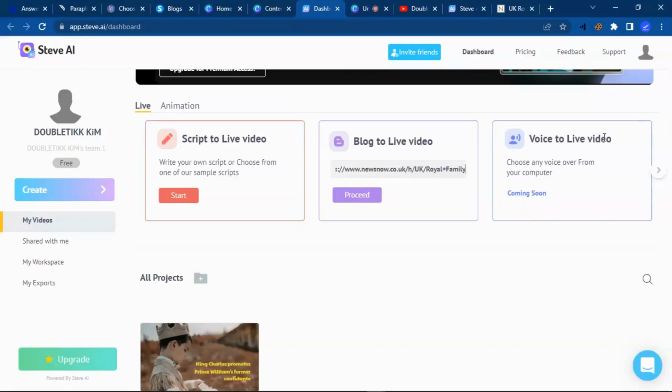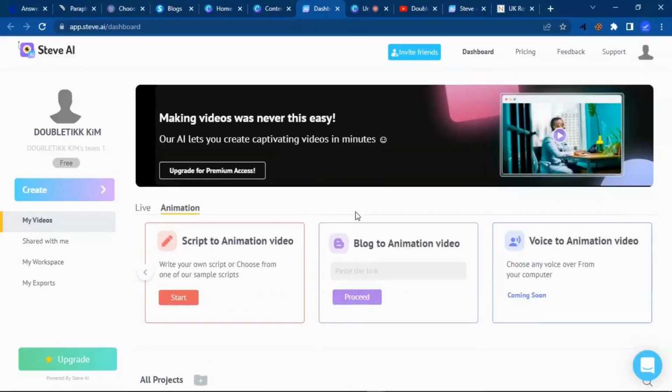So you can see you can change a voice to a live video, you can change script to live video. This website is so powerful, guys. Like I said, if you use all these tools I've shared with you in this video, it's going to be so amazing. So you can see Steve.ai gives you blog to live video, voice to live video, and you can also convert scripts to animation, script to blog to animation video, and it's going to make your work so powerful.